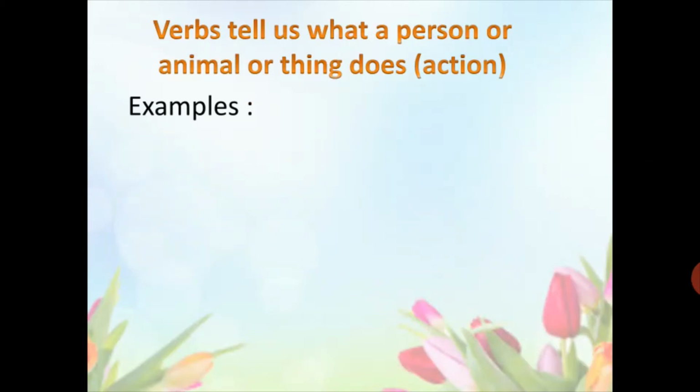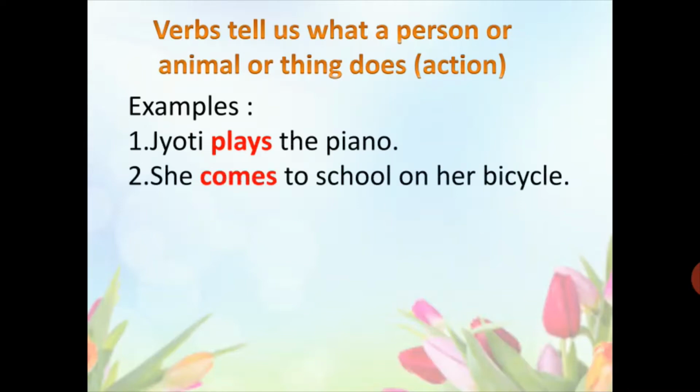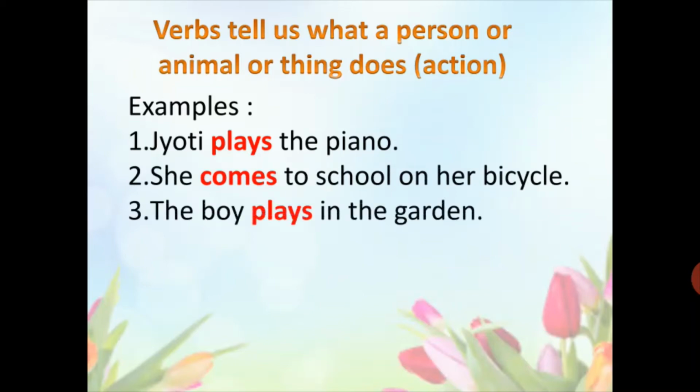Verbs tell us about the actions done by person, animal or thing. So let's have examples for it. Number one, Jyoti plays the piano. She comes to school on her bicycle. The boy plays in the garden.